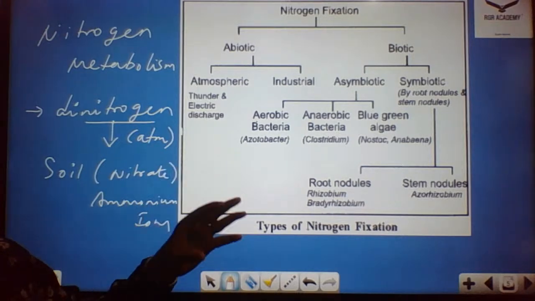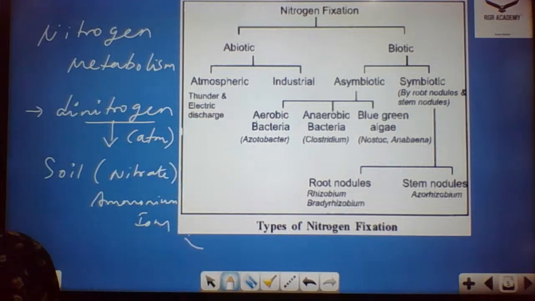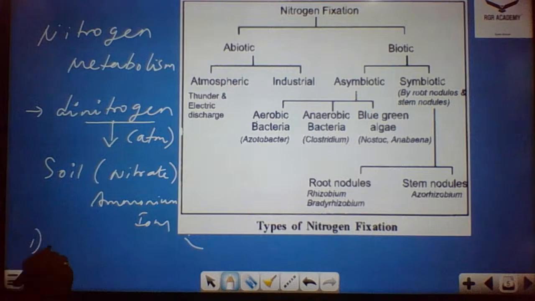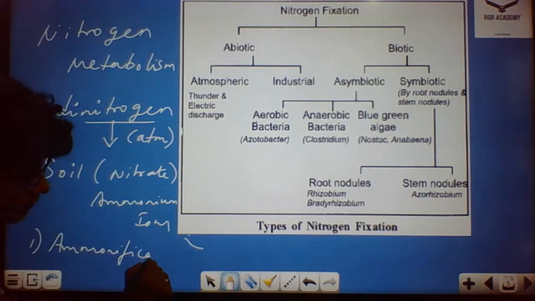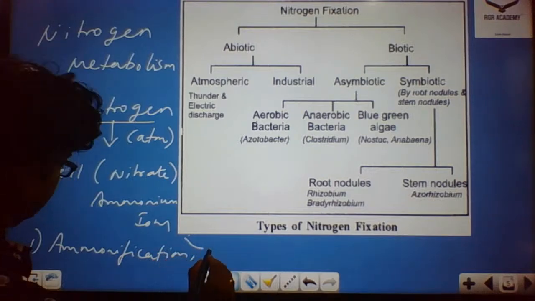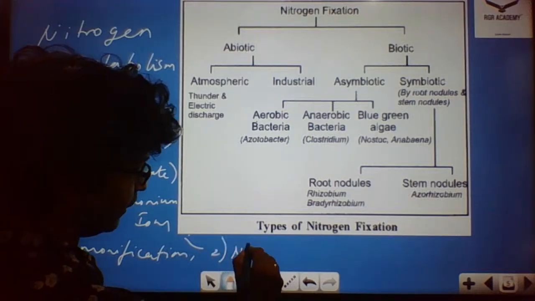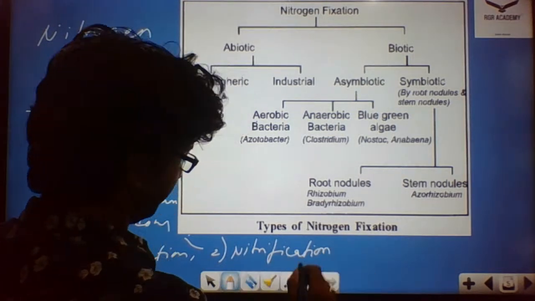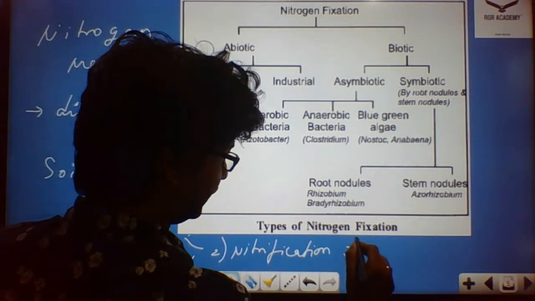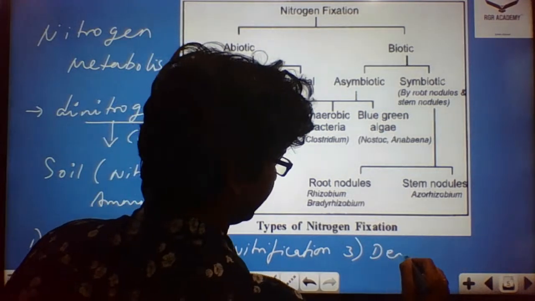Now we move on to the parts of the nitrogen cycle. When we come to the parts of the nitrogen cycle, we discuss ammonification, nitrification, then assimilation of ammonia, and then denitrification.